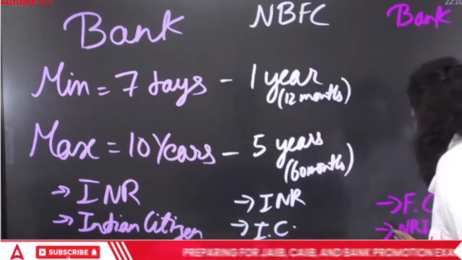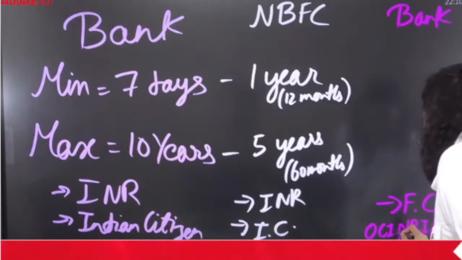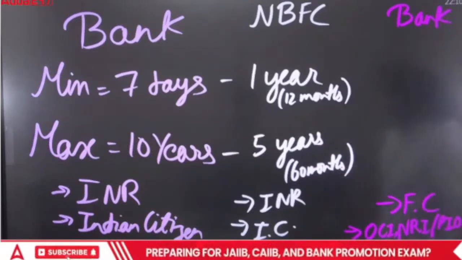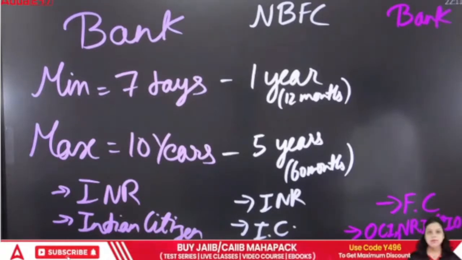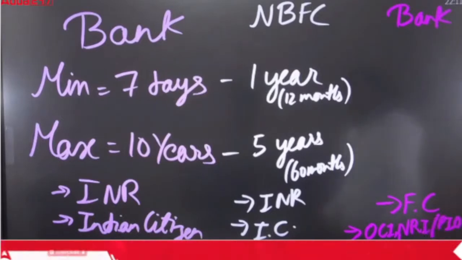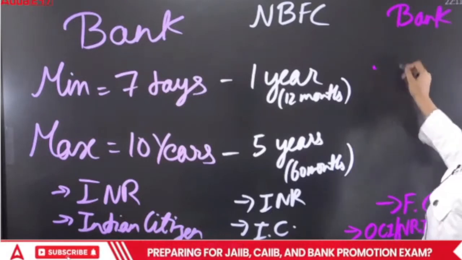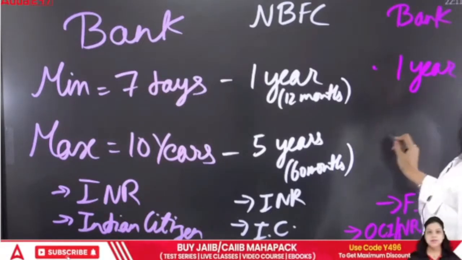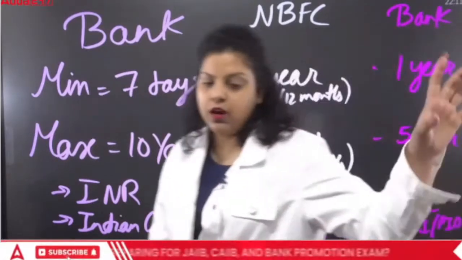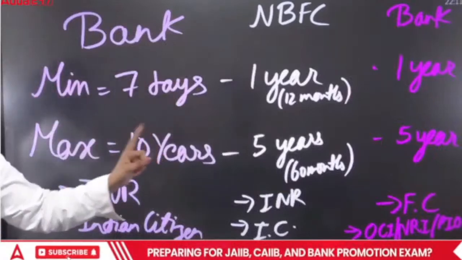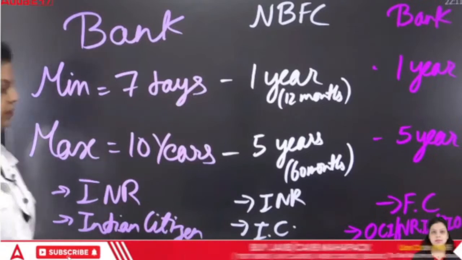OCI stands for Overseas Citizen of India, NRI is Non-Resident Indian, and PIO is Person of Indian Origin. If a foreign currency FD is opened by any of these, the minimum duration will be 1 year and the maximum duration will be 5 years. Clear? So do remember that the FD tenure will be different in these three conditions. Okay, next.